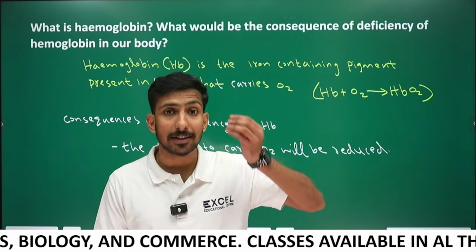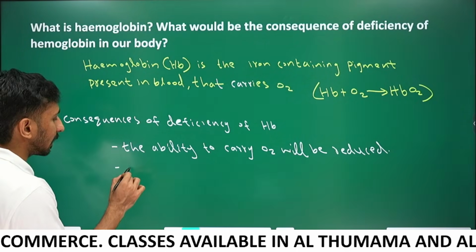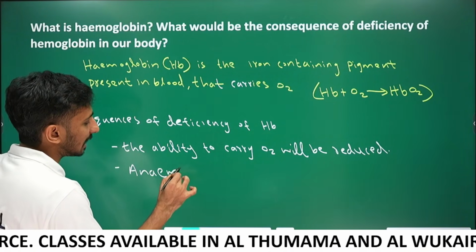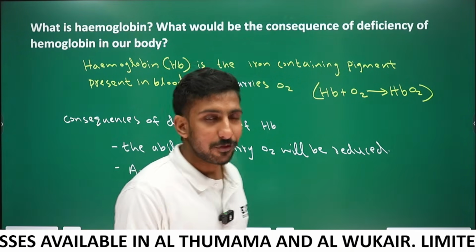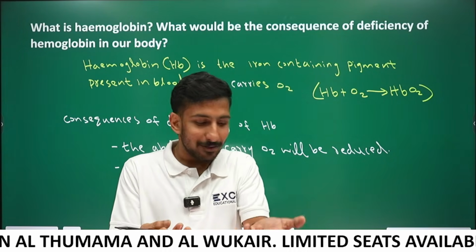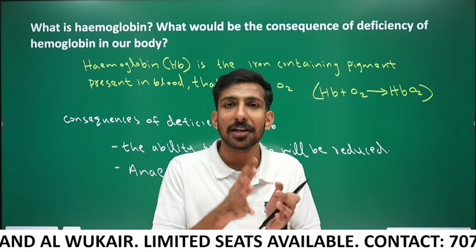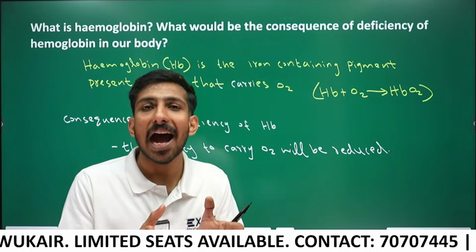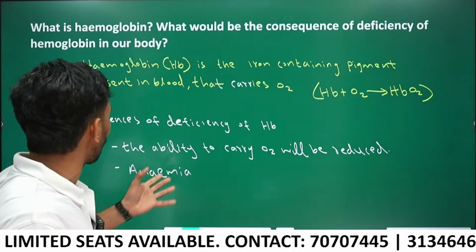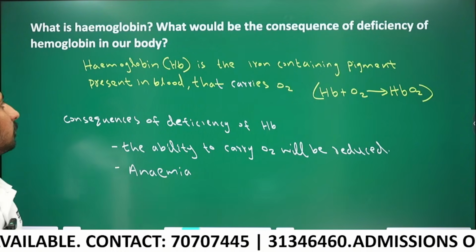It will not reach our brain, and we will faint. Understood? And next, it causes anemia. The deficiency of hemoglobin makes our skin very pale in color, and inside our eyes there will not be much redness. This condition is called anemia. Okay, come on.